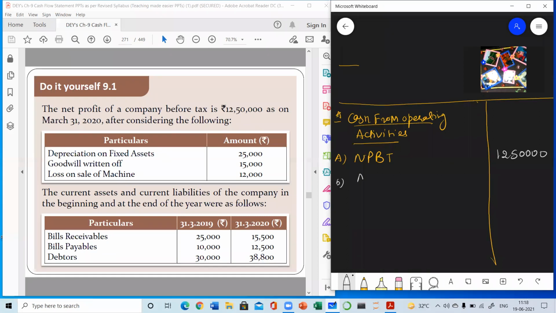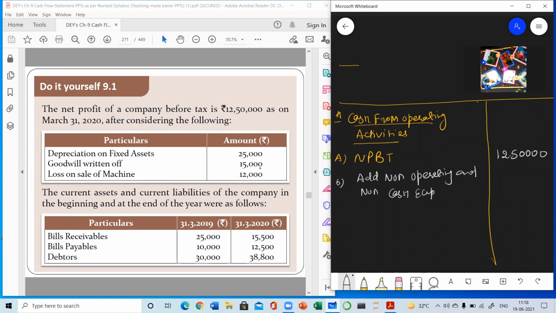Then do the B part. What was the B part? Add non-operating and non-cash expenses. You have to identify which are the non-operating and non-cash expenses here. Depreciation on fixed asset, non-operating. Goodwill written off, amortization of goodwill, non-operating. Loss on sale of machine, again non-operating.